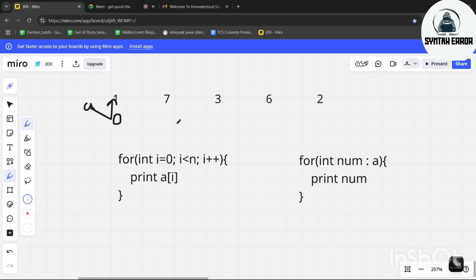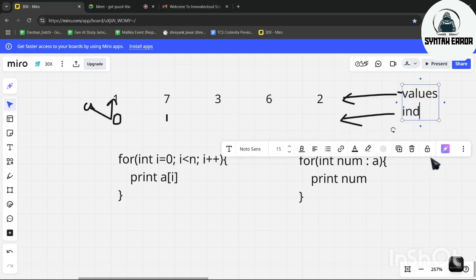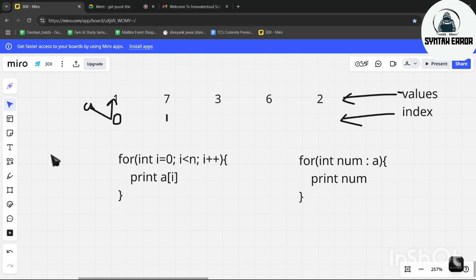Again we increment, i will go to 1. Suppose here we have all the index values and here we have all the actual values. So in this for loop we are iterating the indexes and then accessing values by using the index.